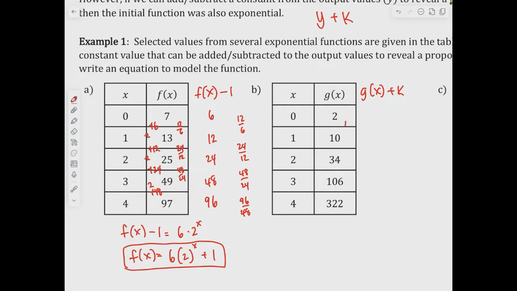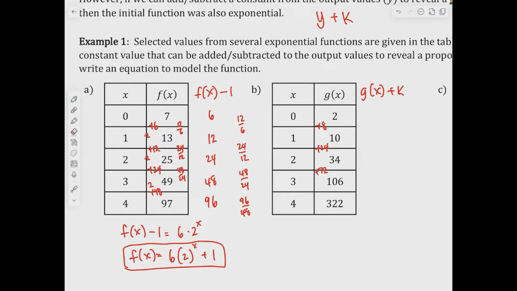For letter B, same thing. 10 divided by 2 as a proportion is not the same thing as 34 over 10 and so forth, so we're following the same idea. What I do notice is this is plus 8, then plus 24, and then plus 72. So everything is tripling in its size, and because it's tripling, I have to find things that are multiples of 3.